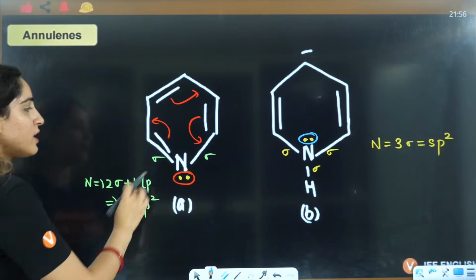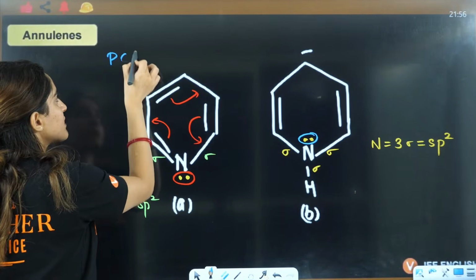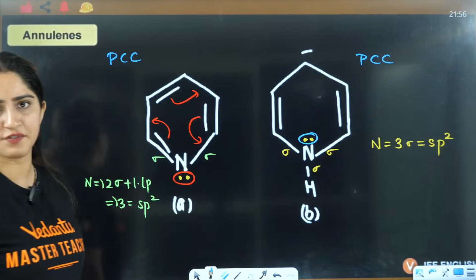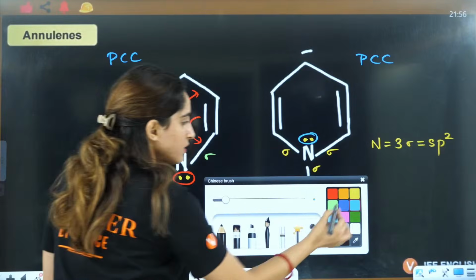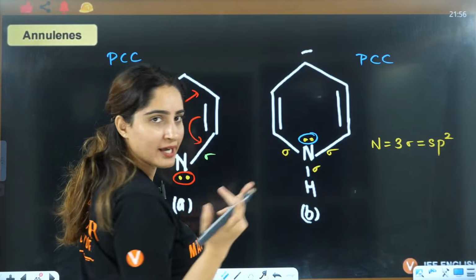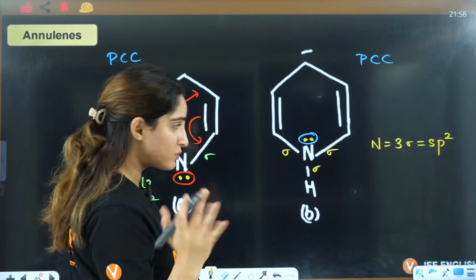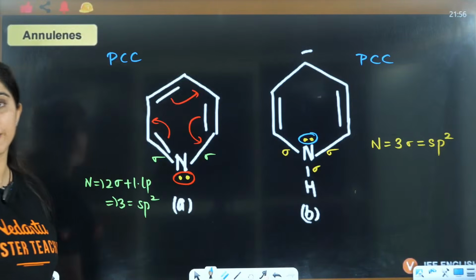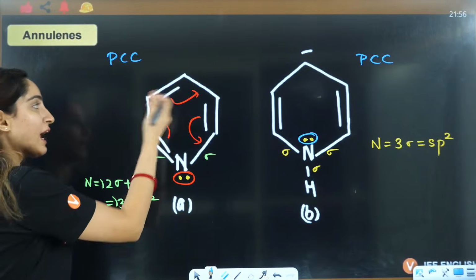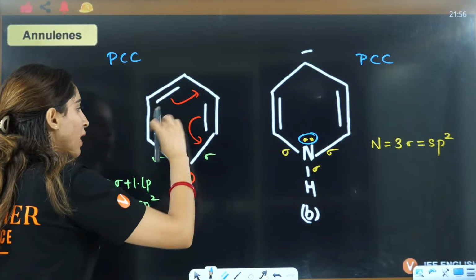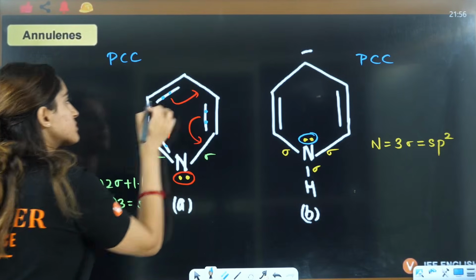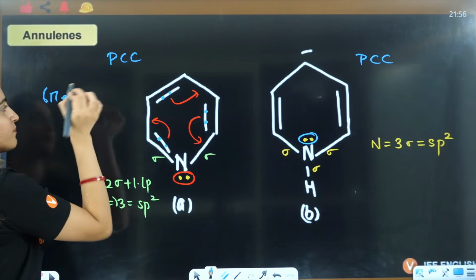PCC is followed. This is sp2, so it is planar cyclic conjugated. This we know, carbon ion under delocalization is sp2, that we have done. Now what about the pi electrons involved under delocalization? So it is 1, 2, 3, 4, 5, 6. So it is 6 pi electrons.